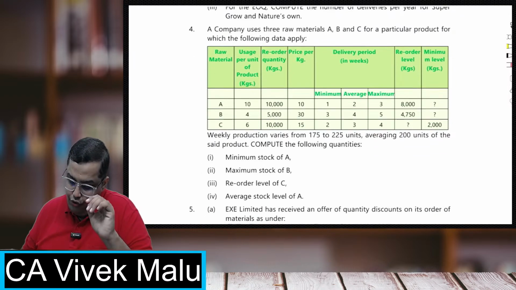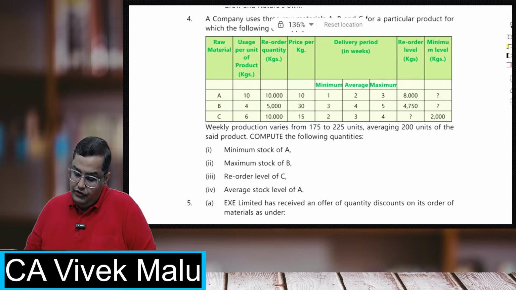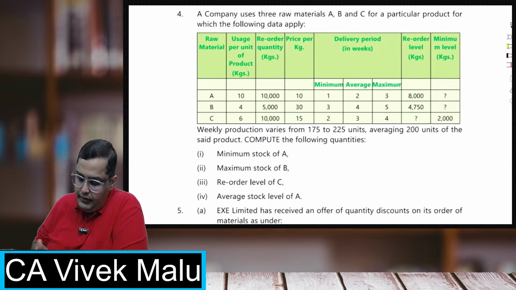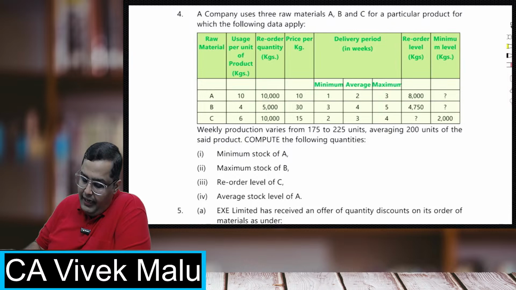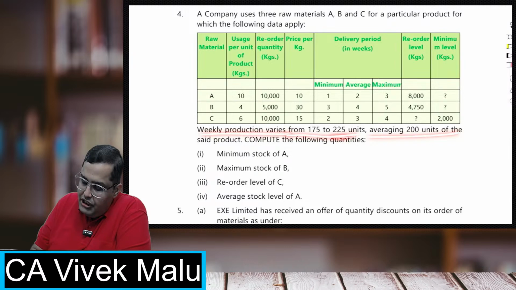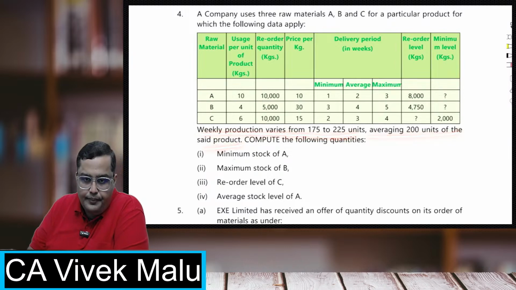Come to question number 4. See this on the screen. A company uses 3 raw materials A, B, and C for a particular product for which the following data apply. Usage per unit is given, reorder quantity, price per kg, minimum, average, maximum, ROL is given, and minimum level is asked. Weekly production varies from 175 to 225 units, averaging 200 units of the said product.